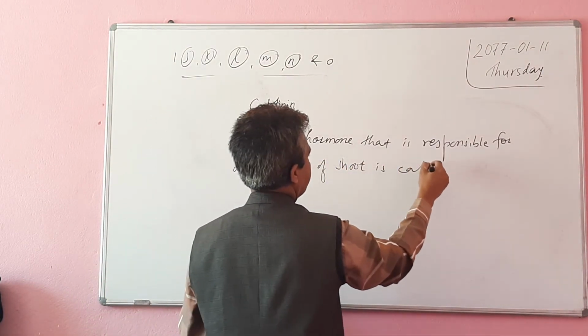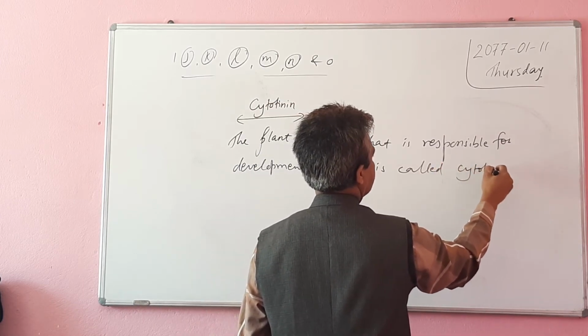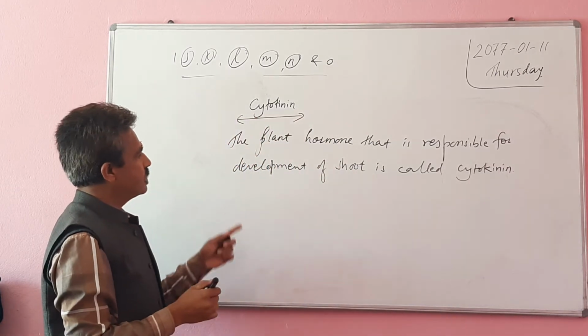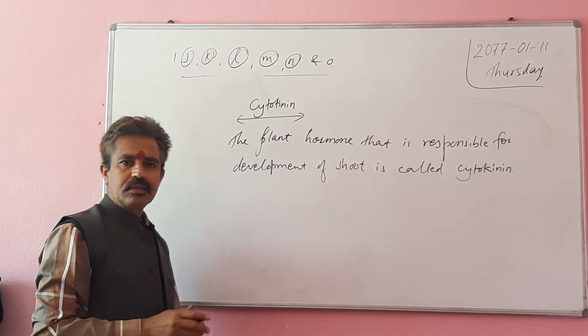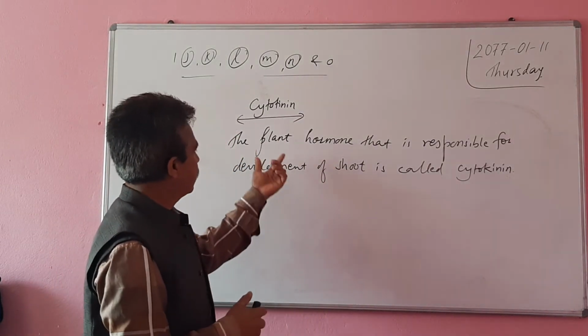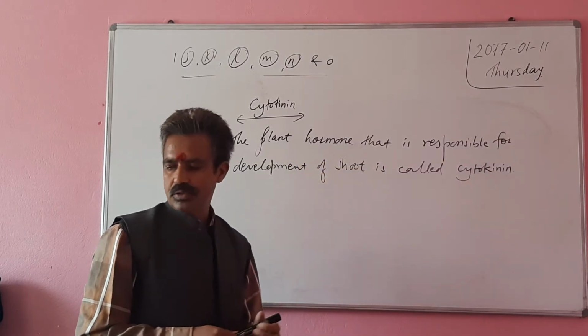What do you call it? Cytokinin. The plant hormone that is responsible for development of shoot is called cytokinin. Then what is auxin? AUXIN. Very simple. The plant hormone that is responsible for development of root. Okay.